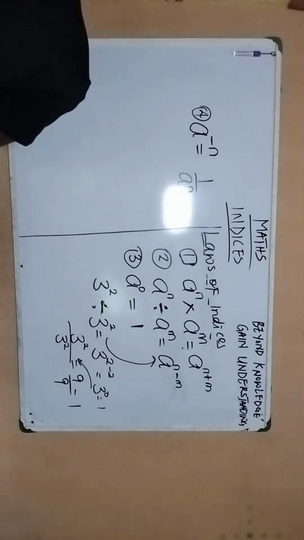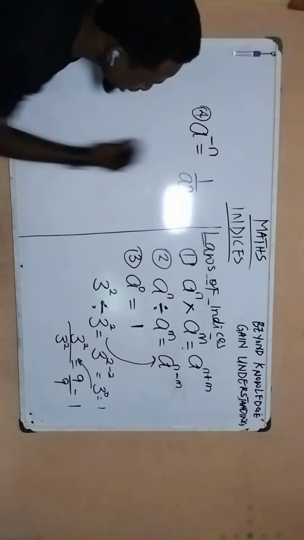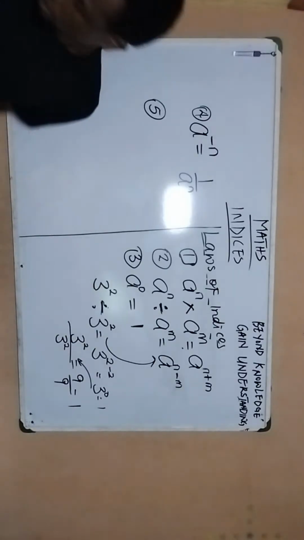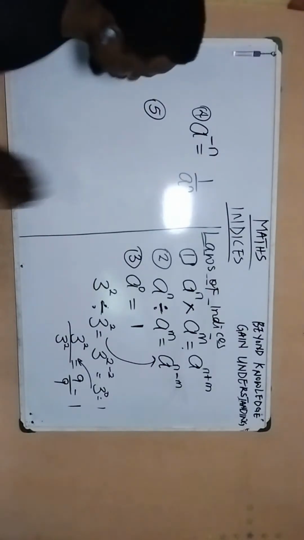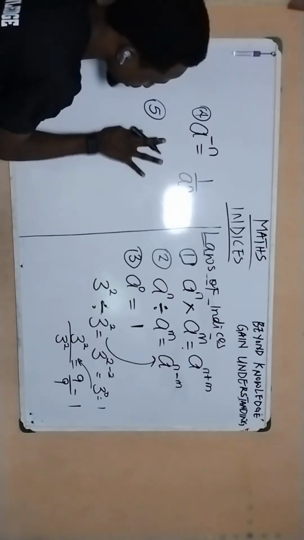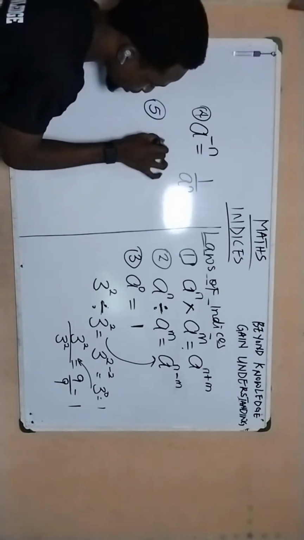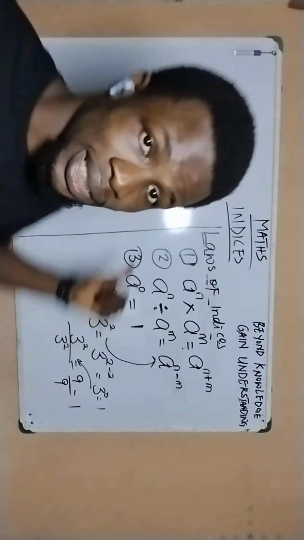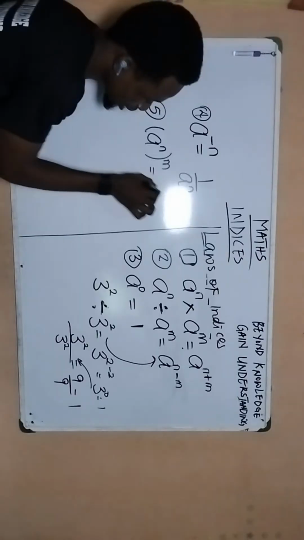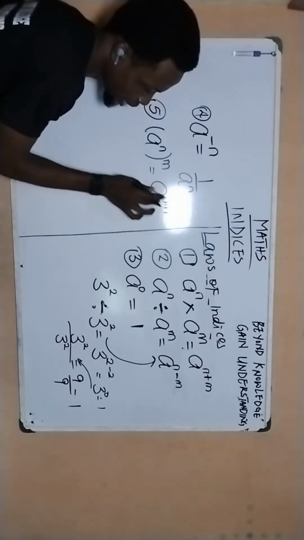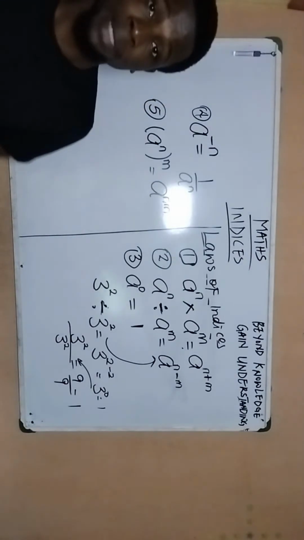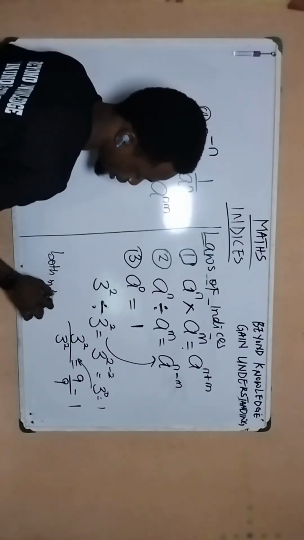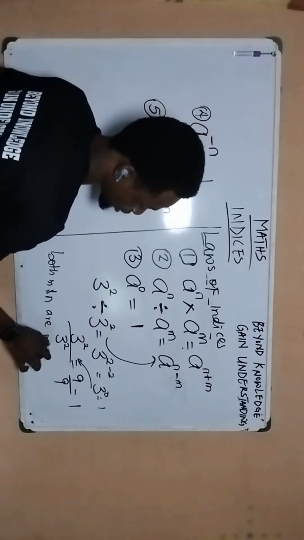And then if we go to the next one, the fifth law, if I have a to the power of n, then close bracket m, at this point this is the same thing as a to the power of n times m. N multiplying m. And remember that both m and n are powers.